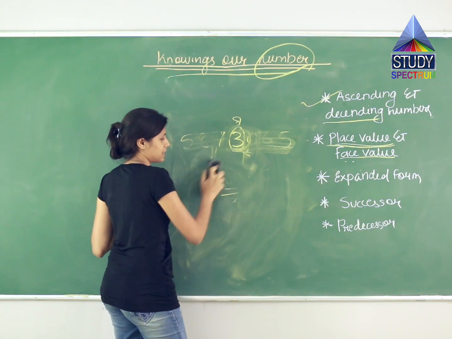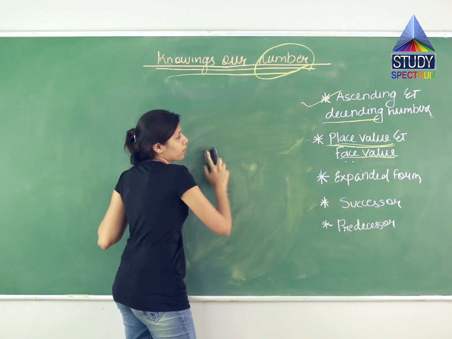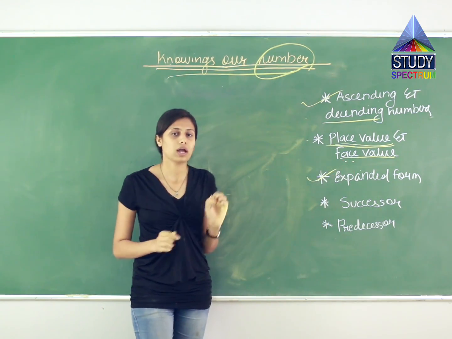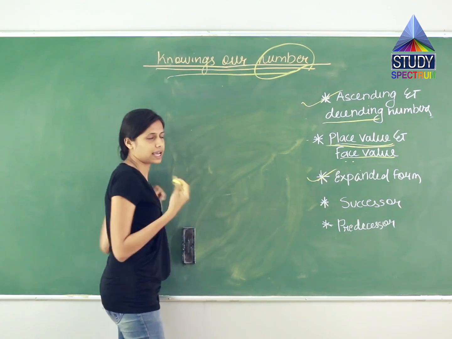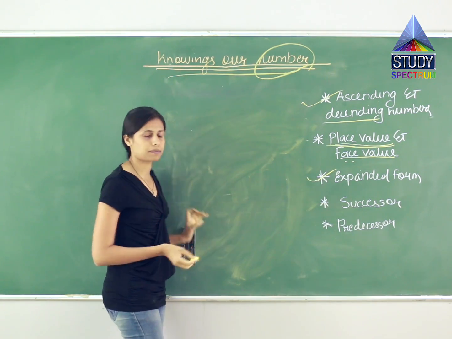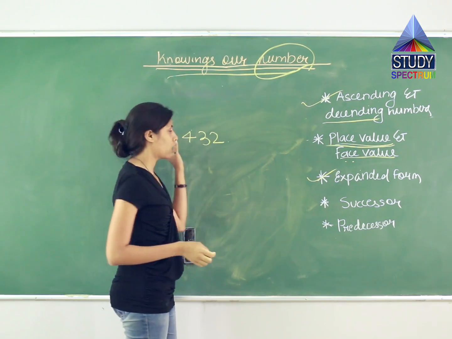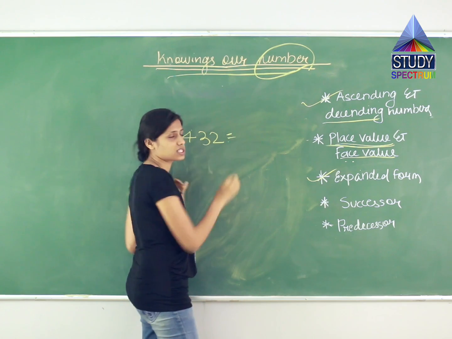Now the next concept, which is expanded form. What does it mean? If I give a number, let us take an example and we will understand this concept. For example, 432. What is the expanded form of this number?